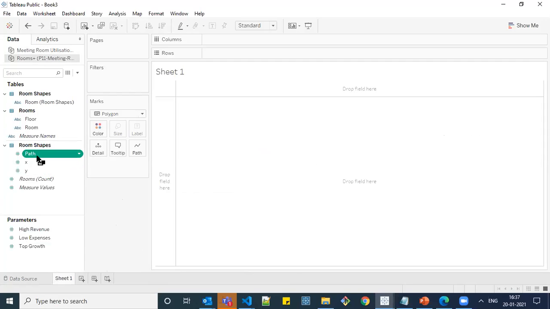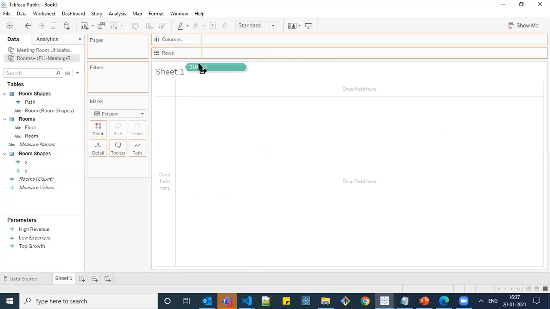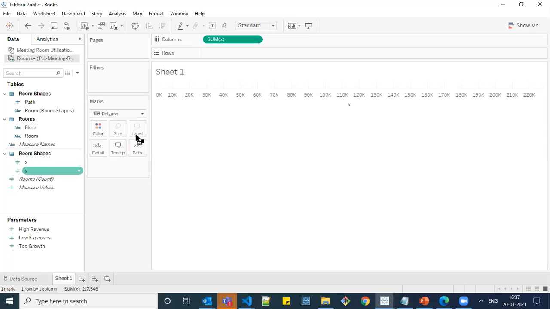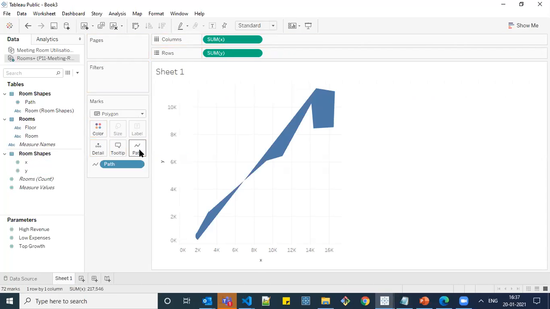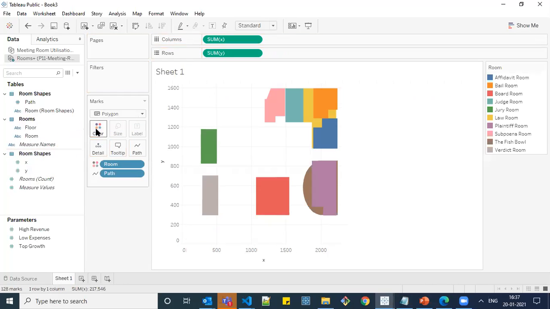We have taken this path detail. I want it to be in dimension. So simply click and drag over it. It will get added to path. And I'm putting X to columns, Y to rows, and adding path to this path shelf, and room to colors.